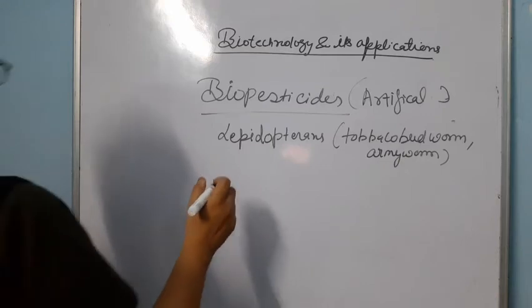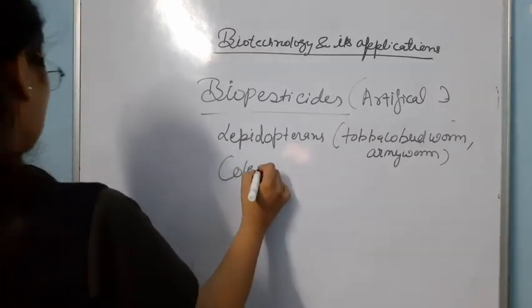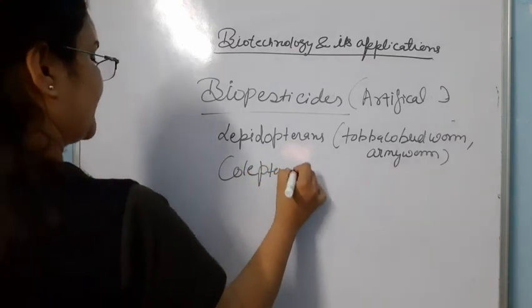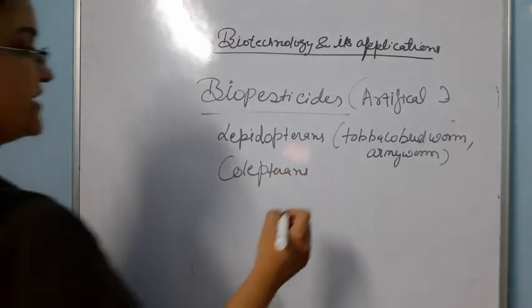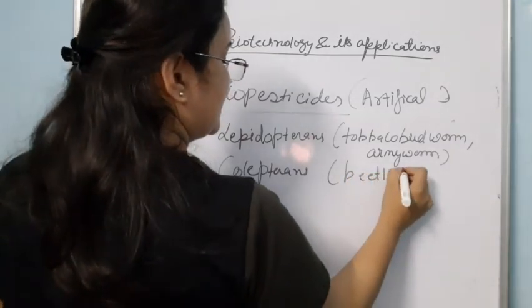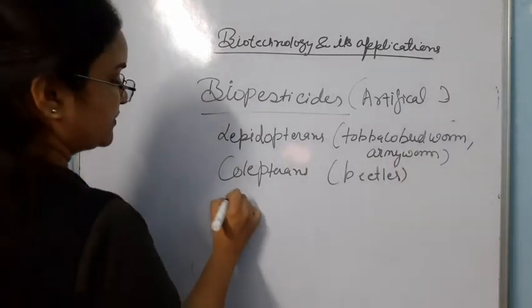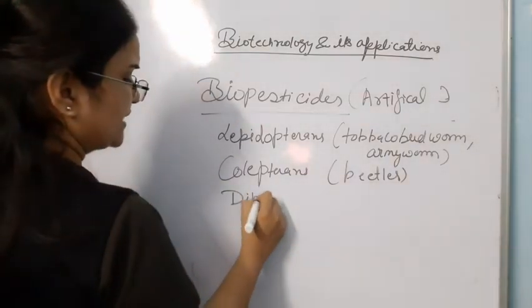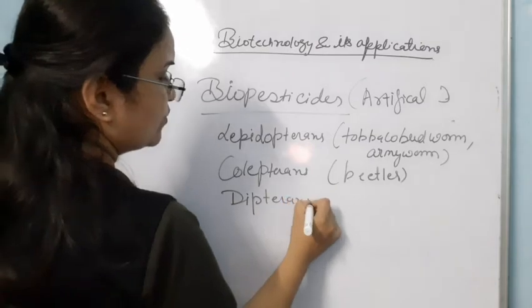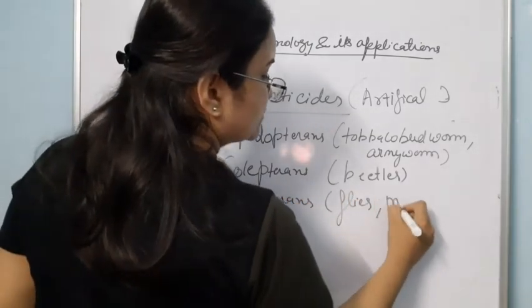Another one is Coleopterans, which are beetles. Another one is Dipterans, which are flies and mosquitoes.